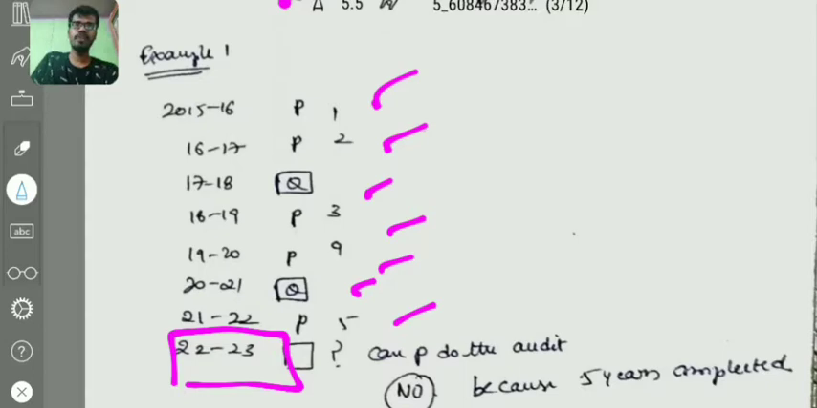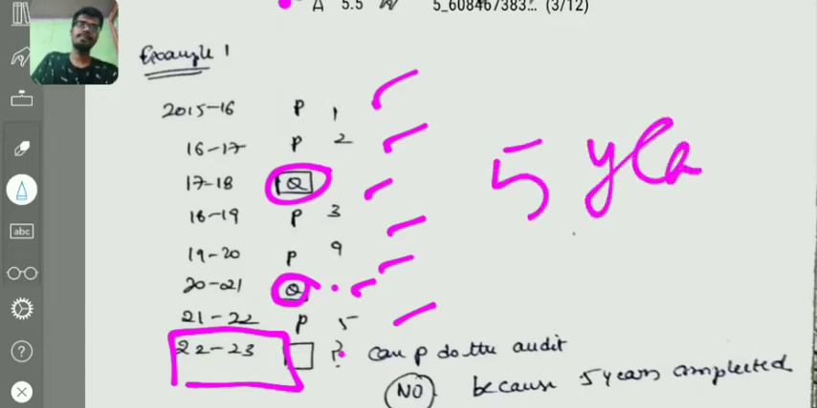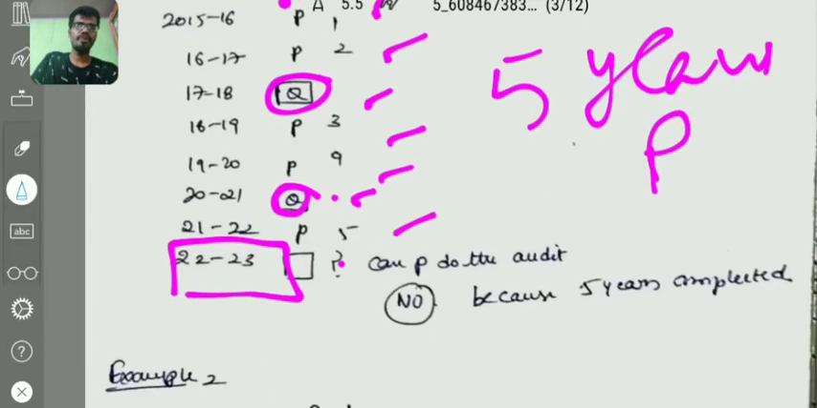See whether there is a gap. 1, 2 is there. In the middle, 1 year gap is there. 1, 2, 3, 4. In the middle, only 1 year gap is there. And next, 5 years has been done by P. The gap between is only 1 year. There is no 5 years gap. Hence, P cannot be auditor of that particular company, because 5 years is completed and there is no continuous break.